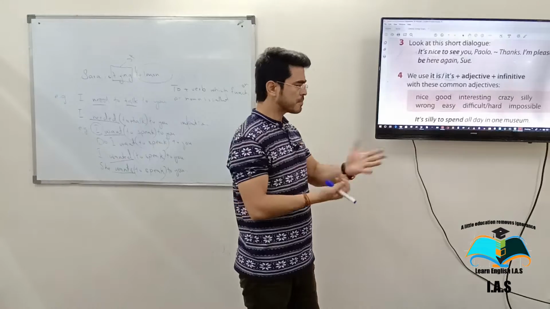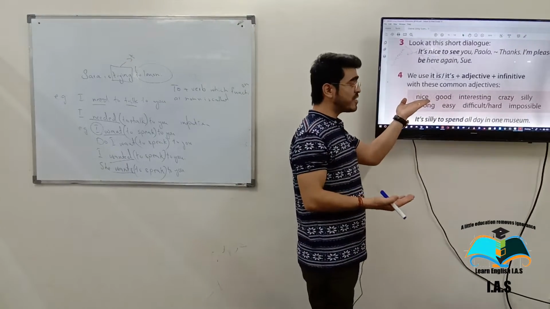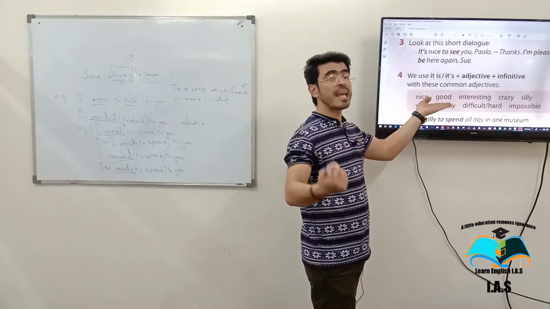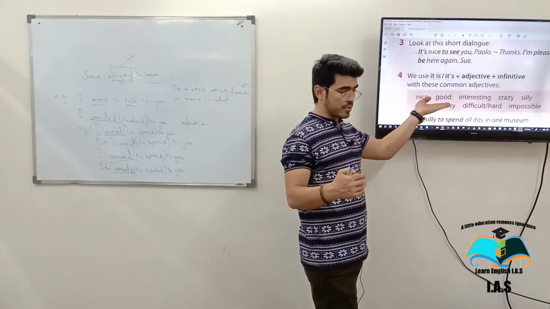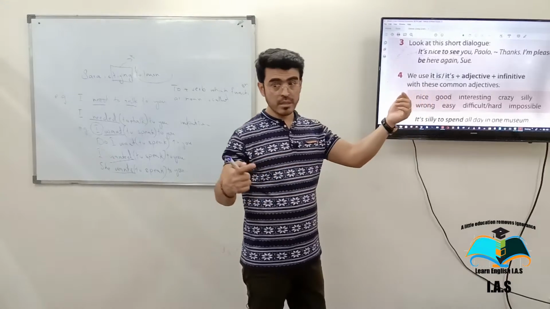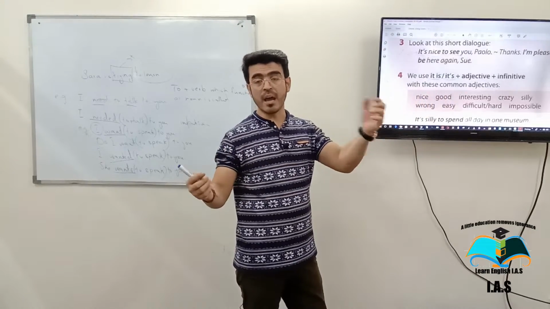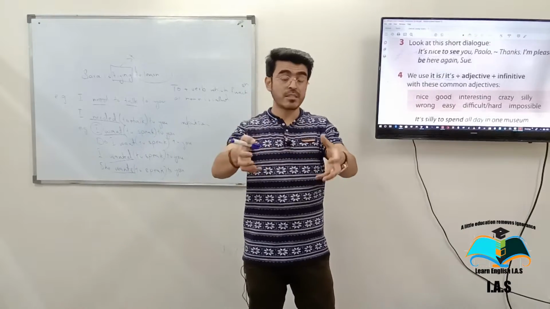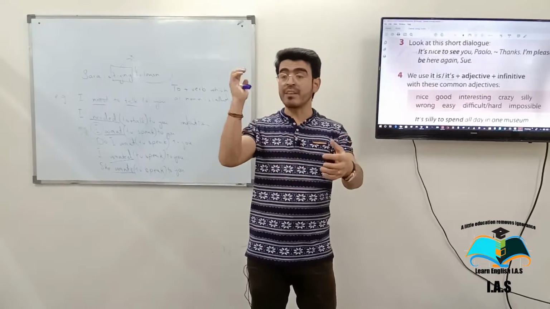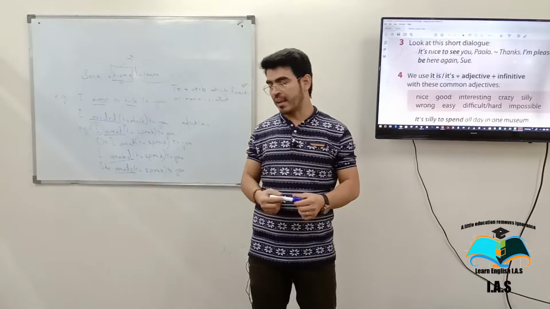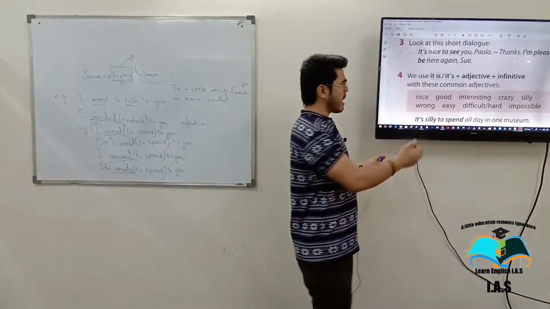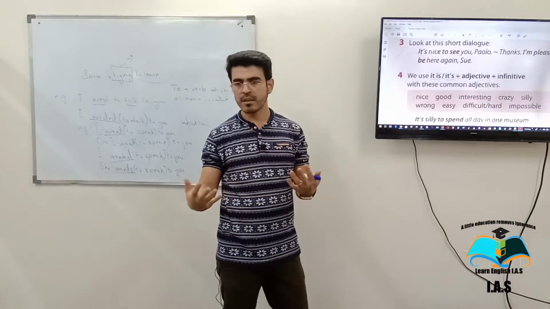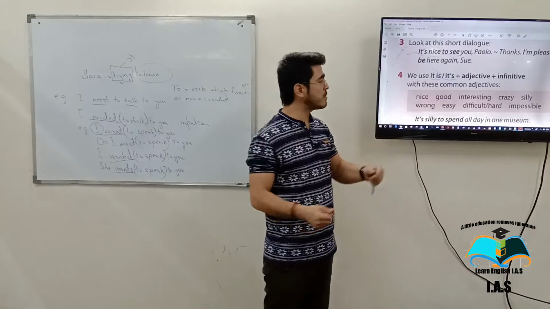Now, can you use these adjectives in examples? Yes, you can. It is nice to see you. It's good to read. It's good to speak English in Canada. Now, what is good? Good is an adjective because I used it is here. It is good, and then I'm using the infinitive to speak English in Canada. You can use a lot of examples with these kinds of adjectives. Can you tell me an example using these adjectives?